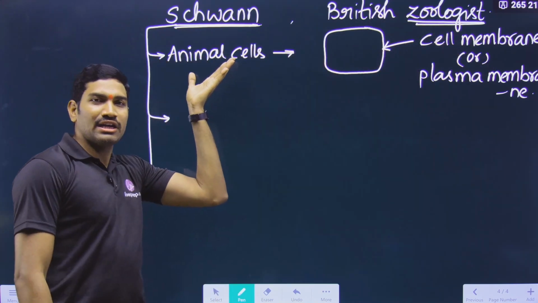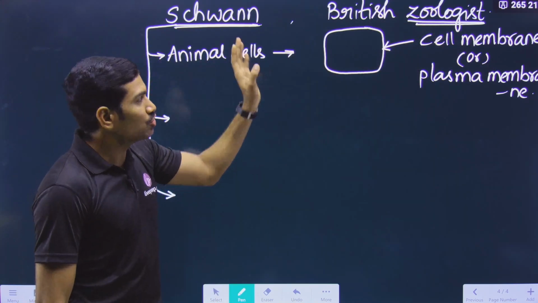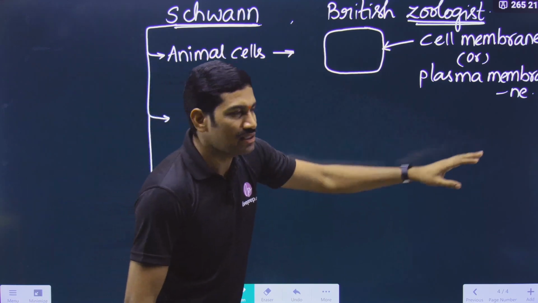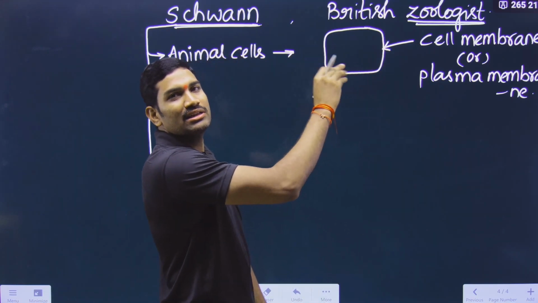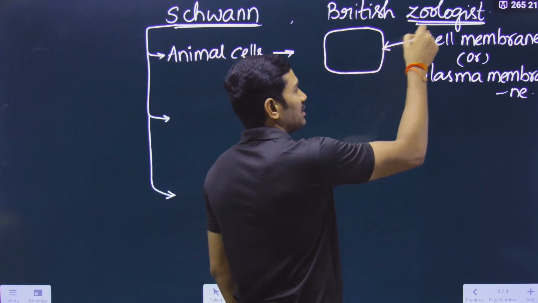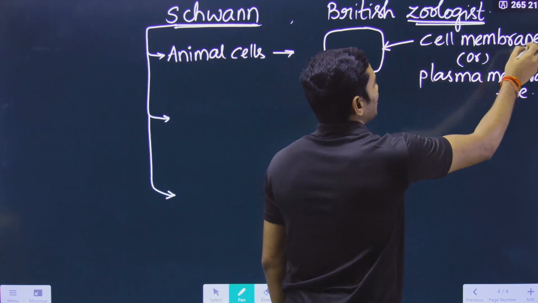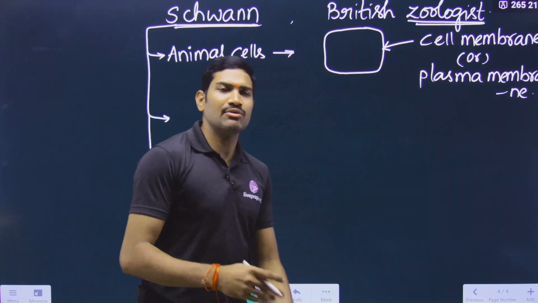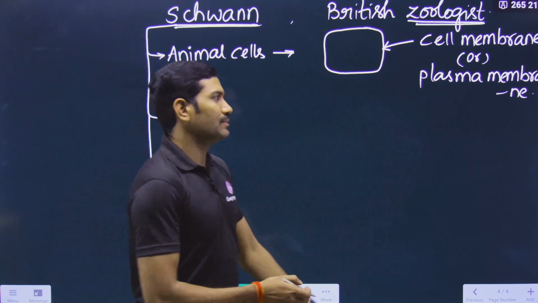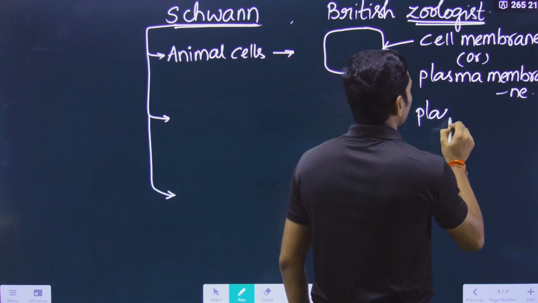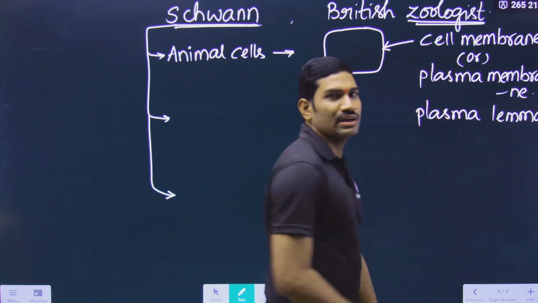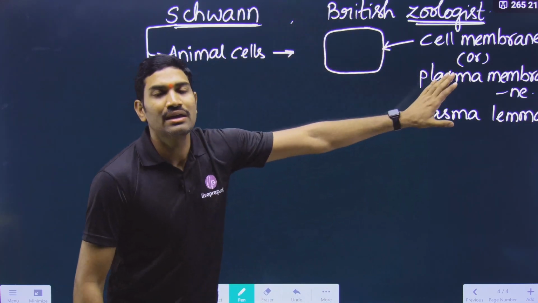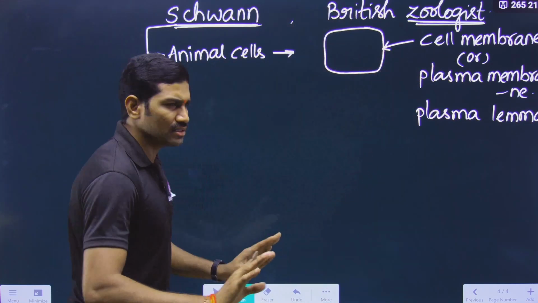He studied different types of animal cells, and he concluded that for all animal cells there is a membrane present as an outer delimiting structure, and this membrane is today called the cell membrane or plasma membrane, or you can also call it plasmalemma. So in this way, this is the outer boundary for the animal cells. That sentence is completed.